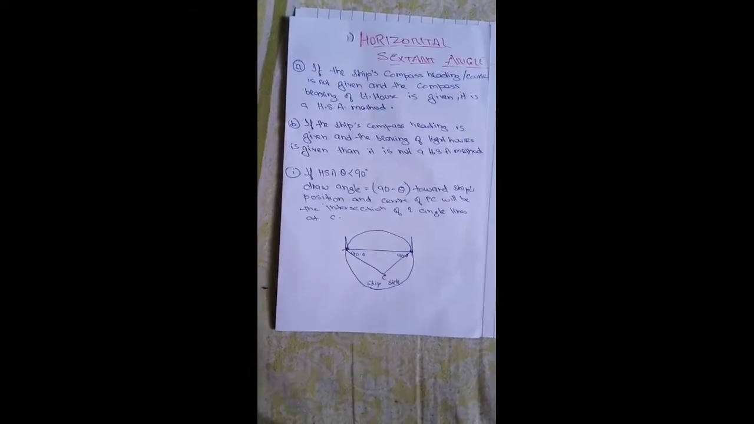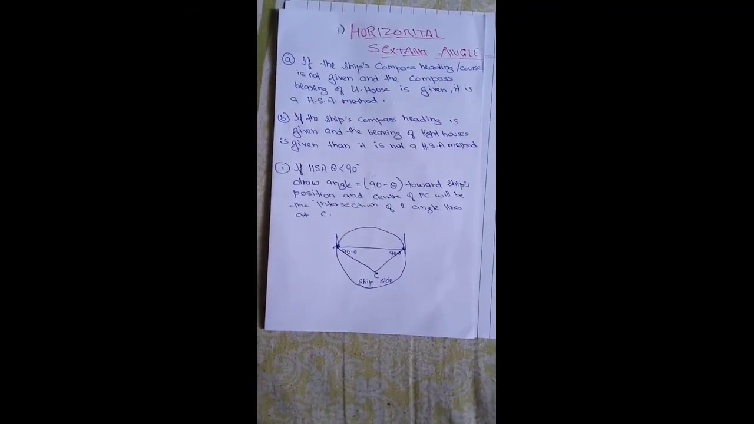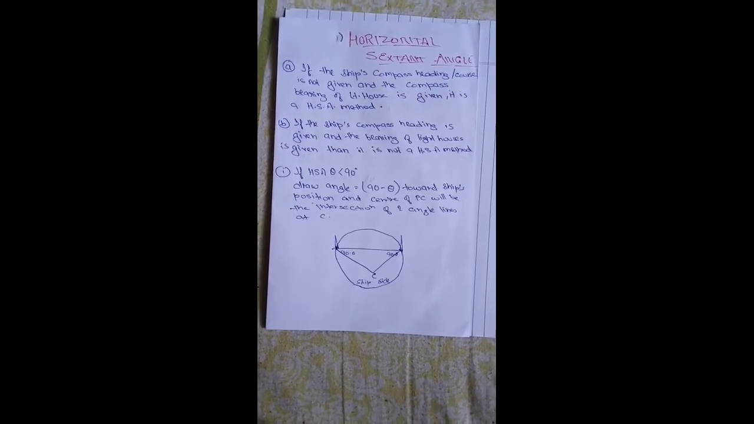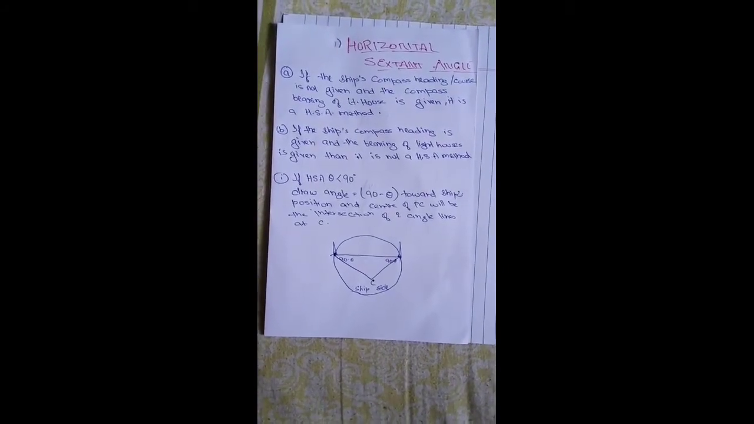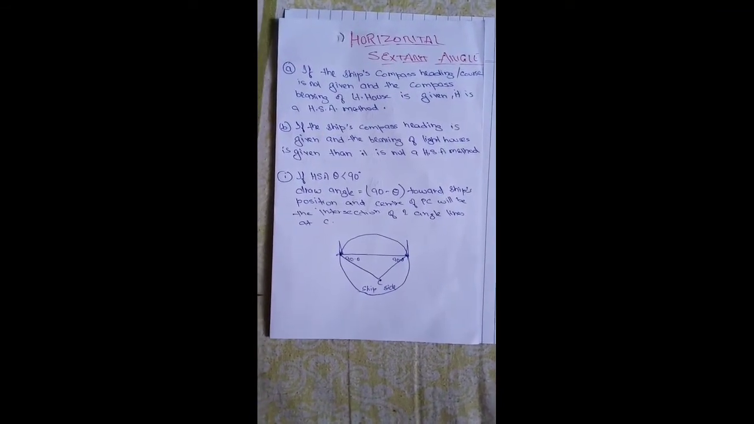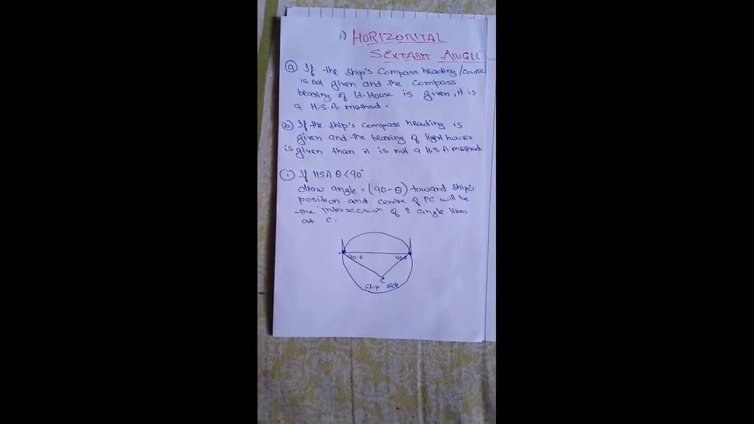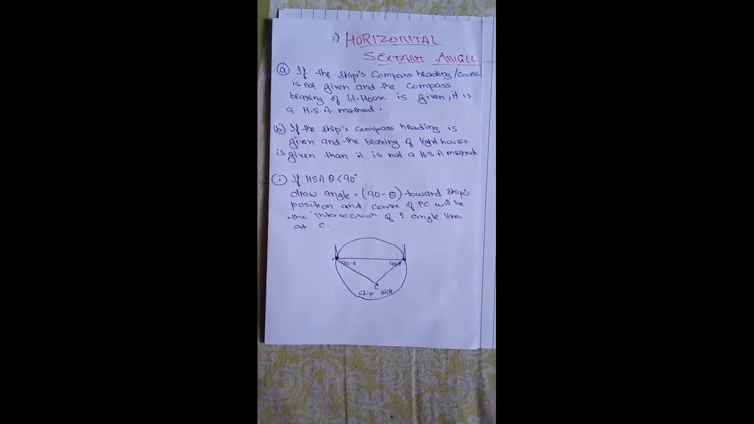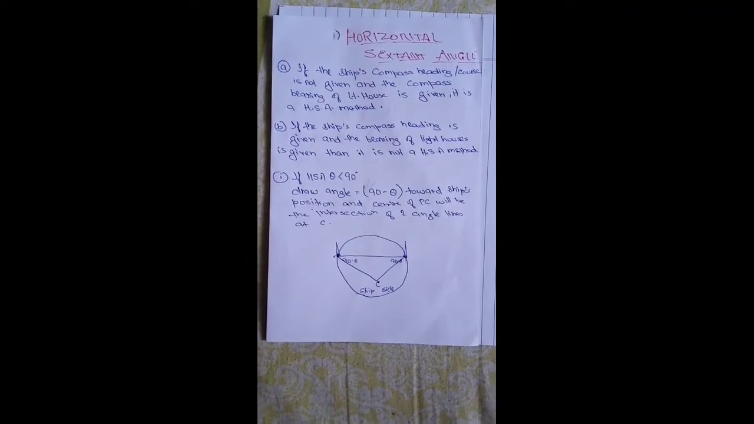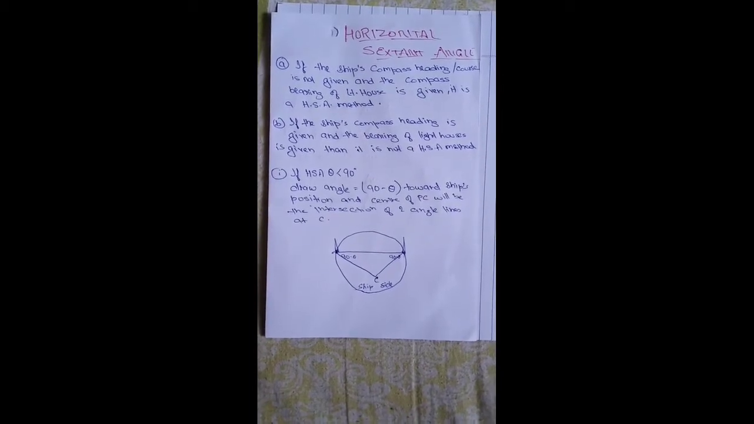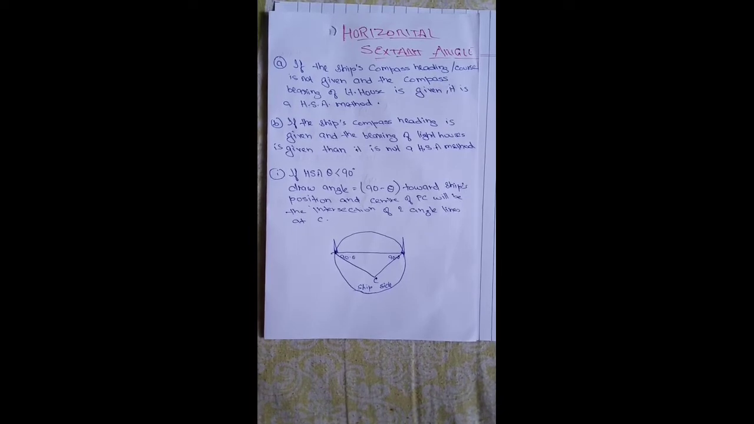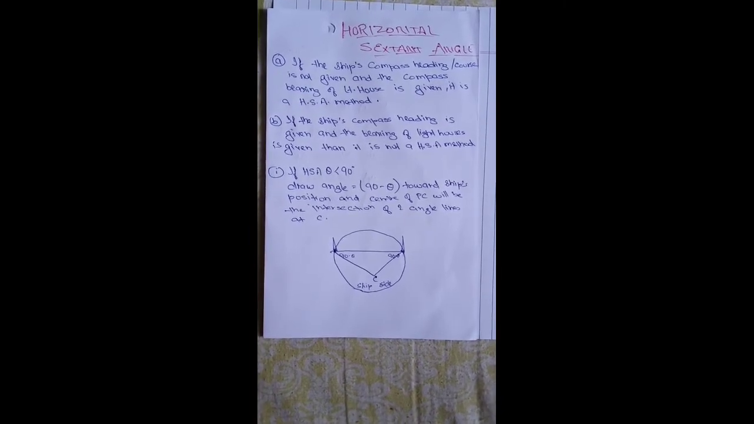Guys, let's move to our next topic, that is horizontal sextant angle, HSA. The first question that arises in our mind is how we will find out whether a question is HSA or some other kind. If the ship's compass heading or course is not given and the compass bearing of the lighthouse is given, then it is an HSA method. Then we have to solve it by the HSA method.